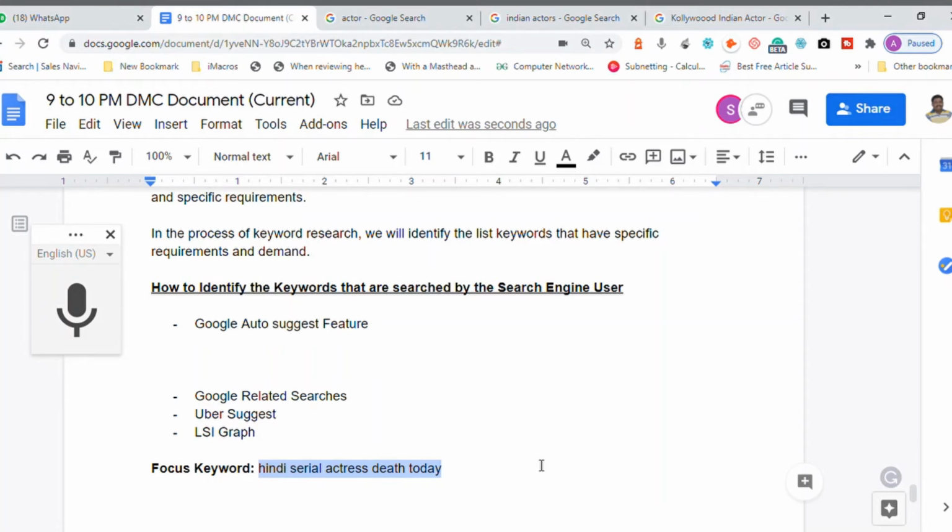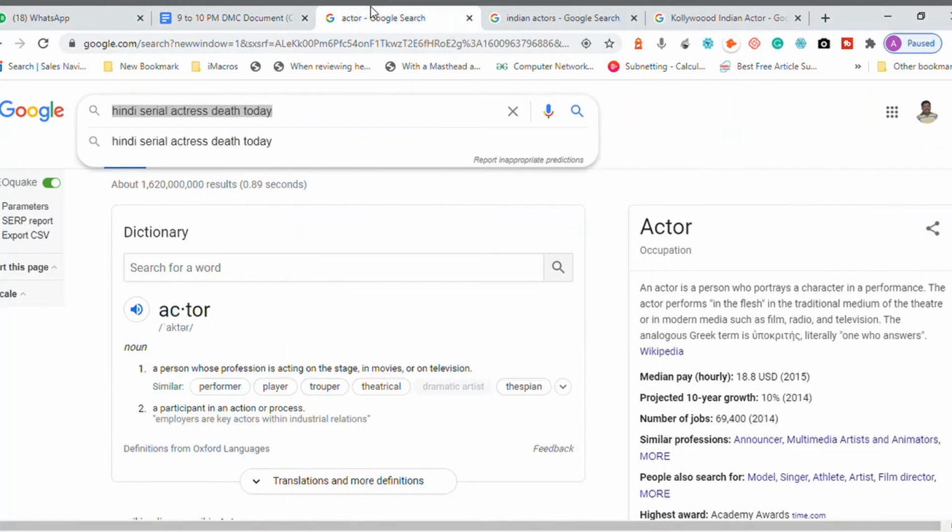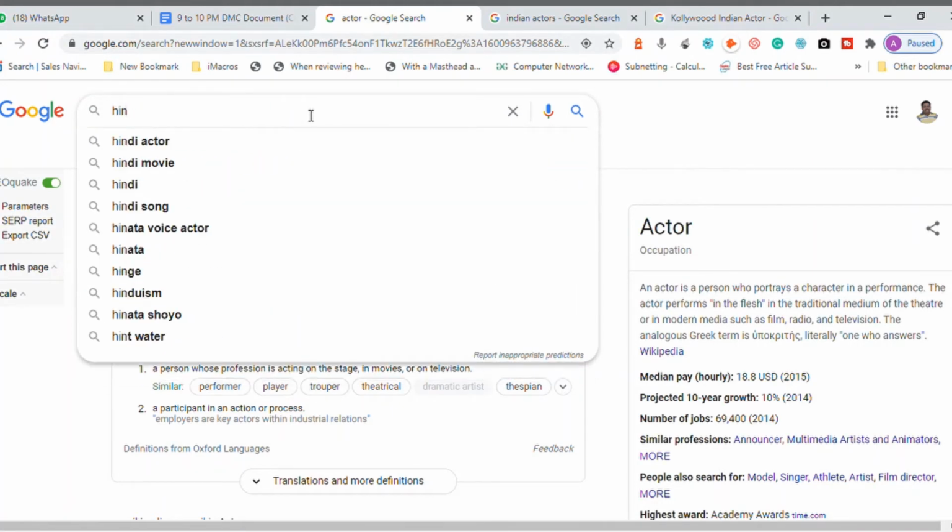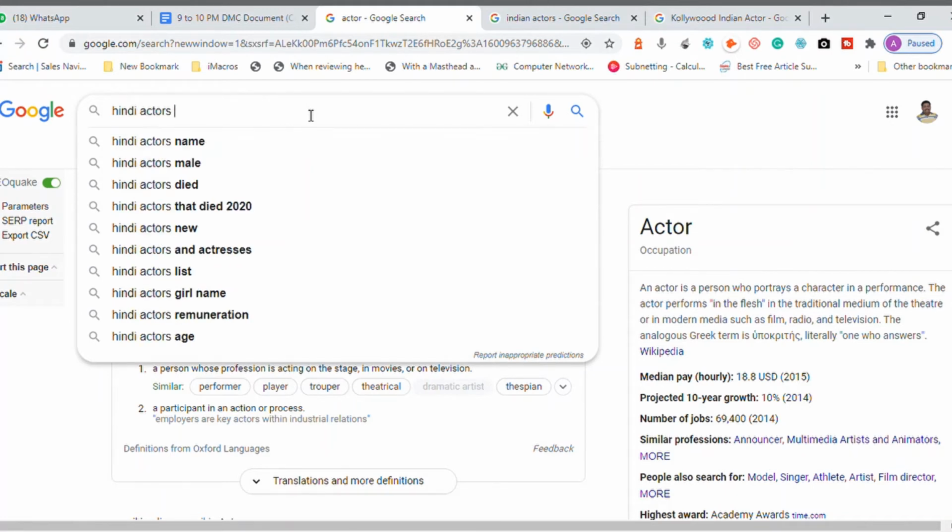So the one tool is the Google Auto Suggest feature. Whatever you type here, Google is going to tell you. The Google auto suggest feature that we have discussed is absolutely free, right? Anyone can do it. That is the specialty of my sessions.